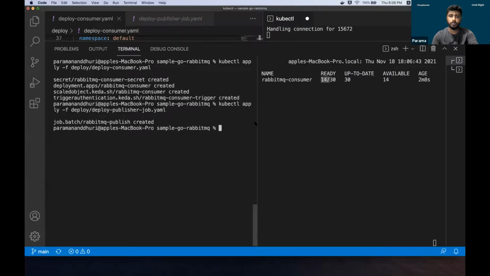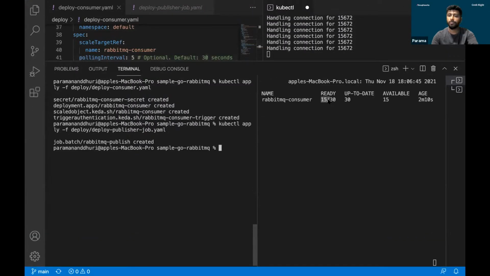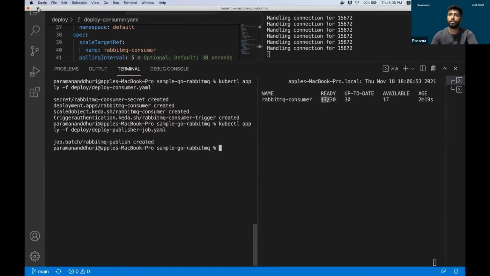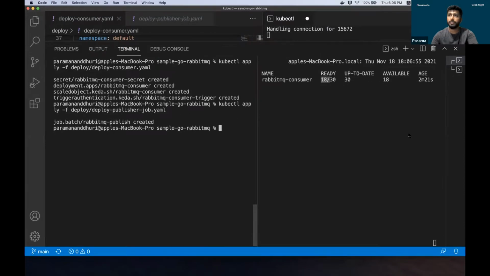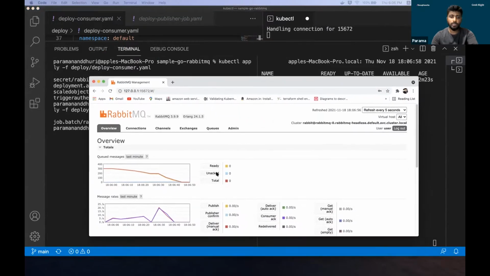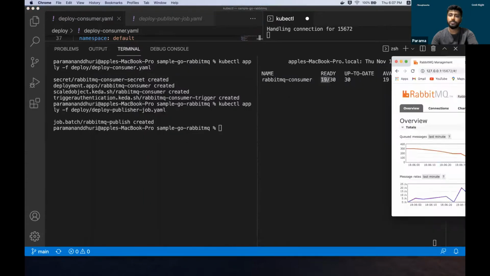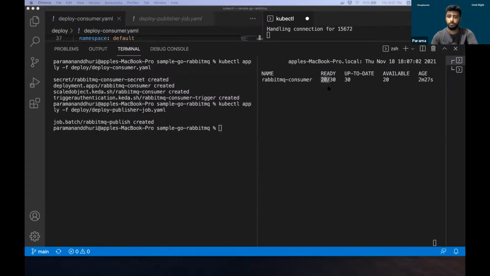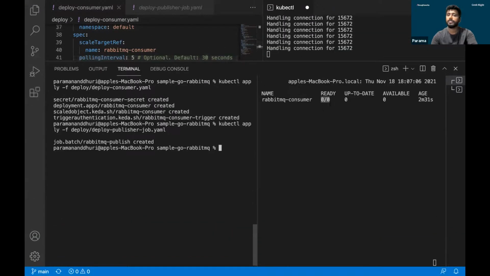Here you can see the number of ready replicas is 15 out of 30, and the messages are not yet totally consumed. Right now I can see all the messages are consumed. Let's see at the consumer level how it is getting downscaled again. All those messages were consumed, and immediately the RabbitMQ consumer downscaled itself. All the replicas were back again to 0/0.